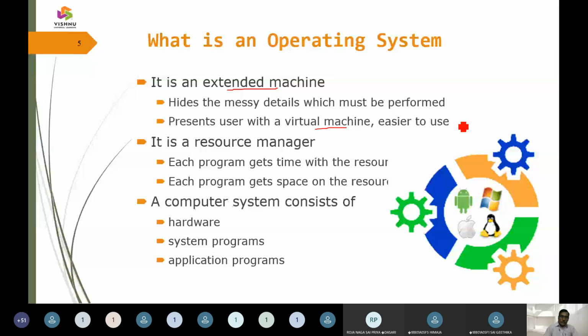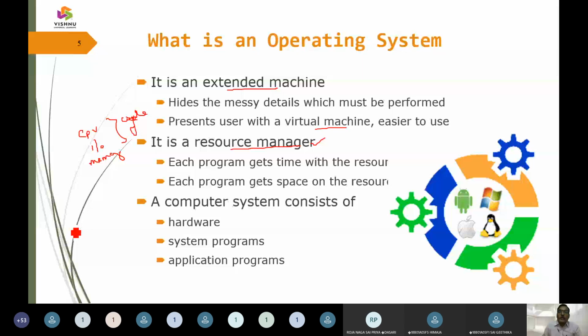The next one is that it provides a resource manager. What is a resource manager? When we call it a resource, it can be CPU cycles, IO cycles, or memory cycles. So we are having the cycles, giving up CPU time, giving up IO memory time, etc. Those are all aspects which are part of resources. That resource allotment is taken up via the operating system. That is what resource management is.